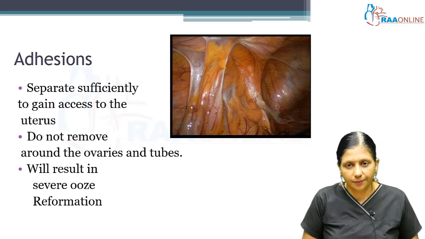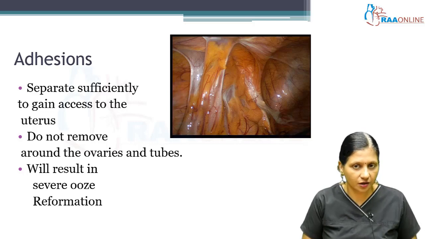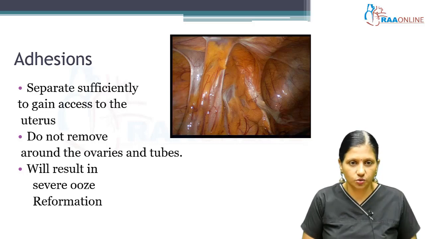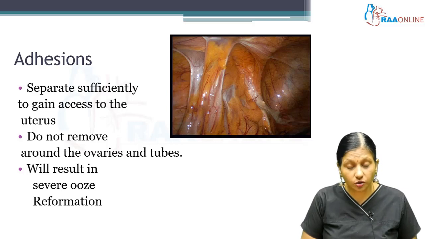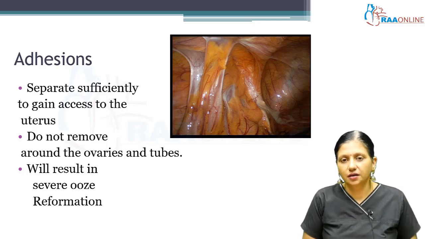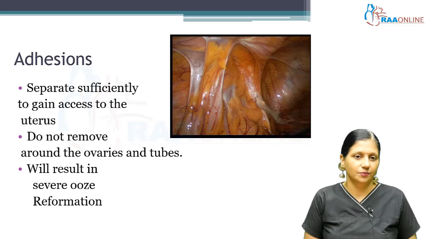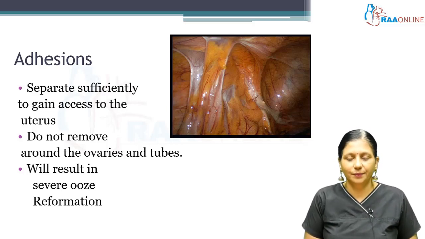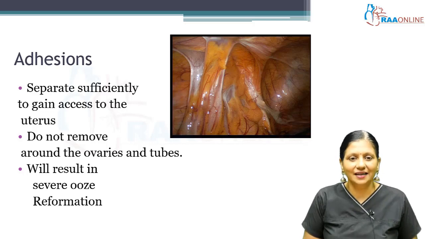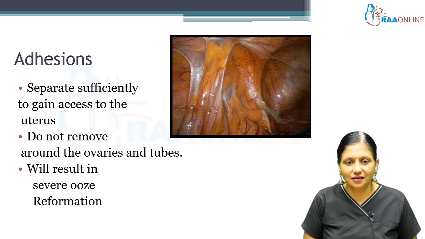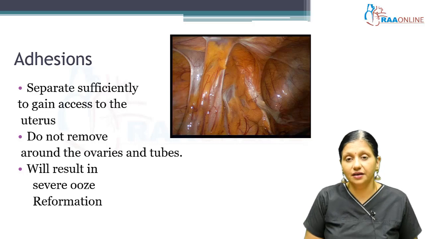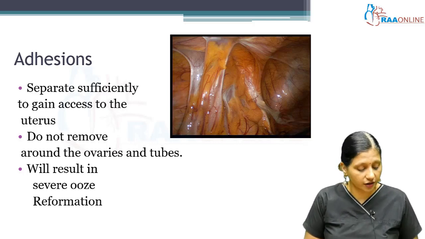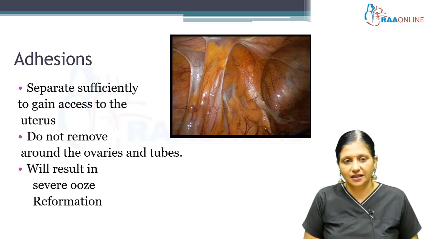Whenever we are doing adhesiolysis, we should do only the minimum required to gain access to the uterus. Do not overtly try to do adhesiolysis at the time of cesarean. Cesarean is not a time to do adhesiolysis because the pelvis is congested, and adhesiolysis will result in severe ooze and the adhesions will reform because of the hypervascular status of pregnancy.